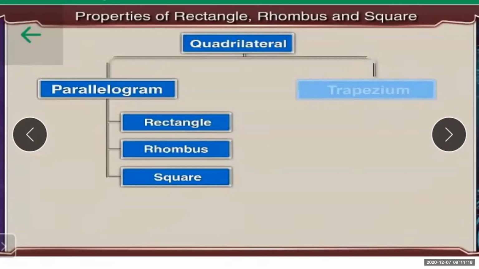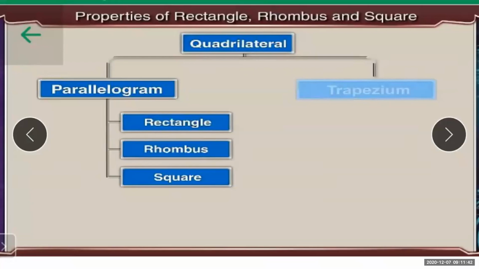The next, as I told you, after parallelogram in the types, it is rectangle, rhombus and square. Okay, now all this rectangle, rhombus, square, they are also a type of a parallelogram. They are also a type of a parallelogram.